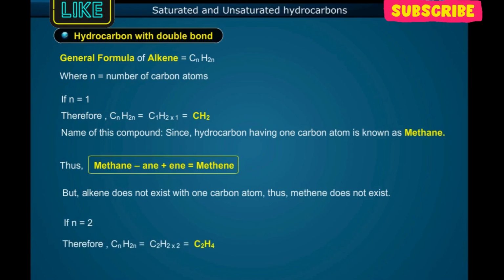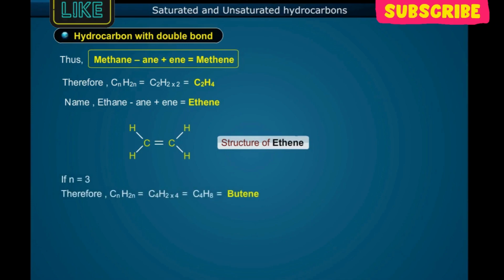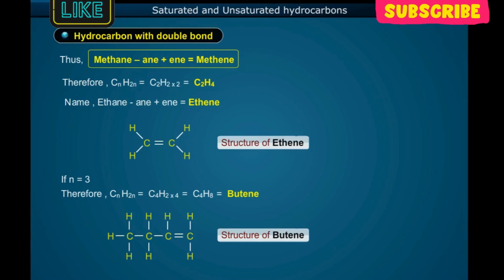If n is equal to 2, therefore CnH2n is equal to C2H2×2, that is equal to C2H4. Name: ethane minus ane plus ene, that is ethene. If n is equal to 4, therefore CnH2n is equal to C4H2×4, that is equal to C4H8, that is equal to butene. In a similar way, other alkenes are formed.